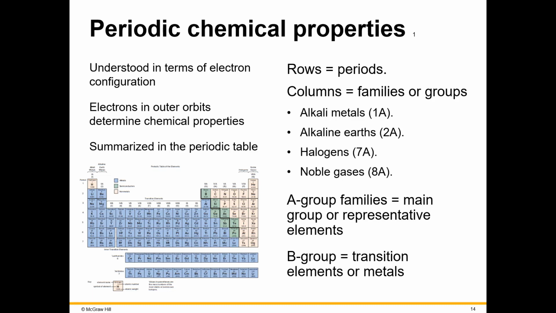Because of this, any elements in the same family or group are going to have very similar properties. So if you look at the very first column, you have group 1A. These are the alkali metals, all except hydrogen, which does not fit into this category except for the fact that it has one electron in its outer shell.